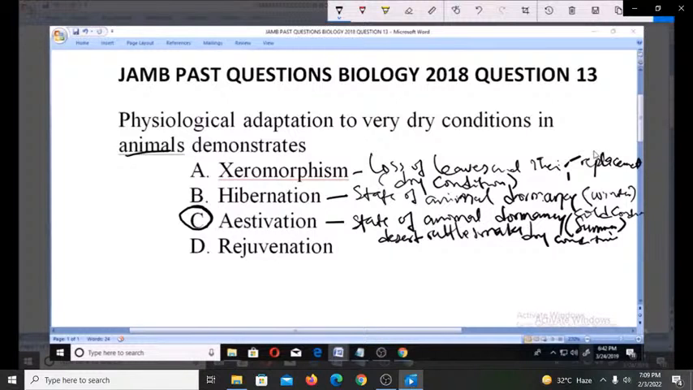Now rejuvenation is when something is recuperating, so it's not very close to this. So the right option is option C. A also happens in dry conditions, but it's mostly for plants. Loss of leaf is a form of adaptation for them. But estivation is very close to the definition that we have here, that is, physiological adaptation to a very dry condition in animals. Thank you.